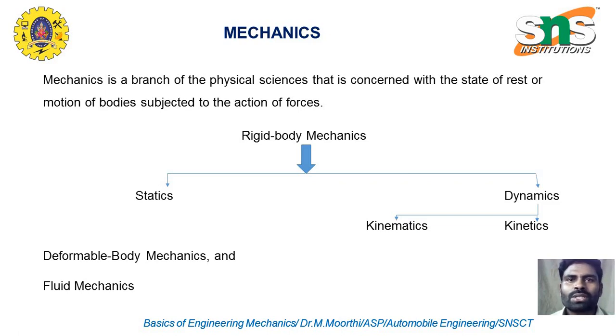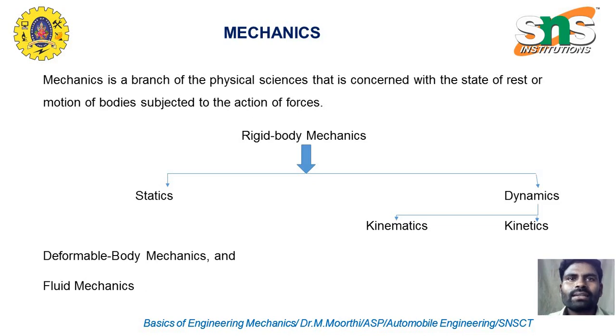It is opposite to rigid body mechanics, wherein the object will experience deformation or elongation under the action of forces. To study the behavior of a deformable body is called deformable body mechanics. And the third one is fluid mechanics, the branch of science which analyzes the behavior of fluids.